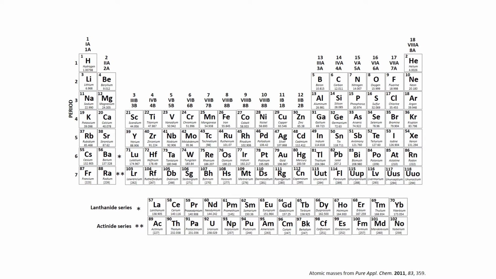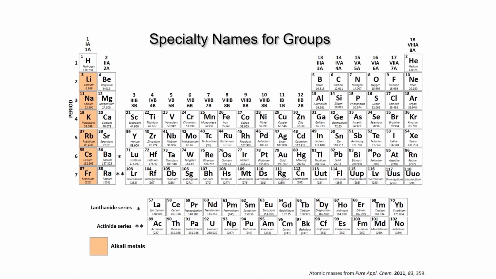Another way to talk about the ordering of the elements in the periodic table is by special group and family names. Now, as we learned before, group 1A elements are highly reactive elements, and when thrown into water, react to produce hydrogen gas and make the water basic or alkaline. This column of elements is called the alkali metals. Group 2A elements are not as reactive but still make hydrogen gas and a basic solution when thrown into the water. These are called the alkaline earth metals.